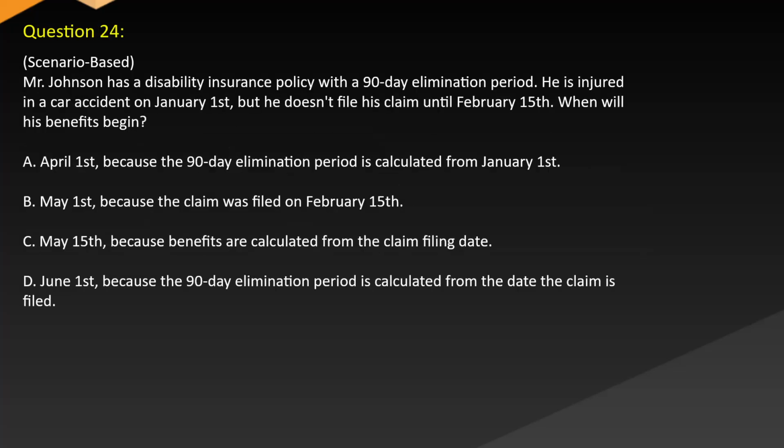Question 24. Scenario-based. Mr. Johnson has a disability insurance policy with a 90-day elimination period. He is injured in a car accident on January 1st, but he doesn't file his claim until February 15th. When will his benefits begin? A. April 1st, because the 90-day elimination period is calculated from January 1st. B. May 1st, because the claim was filed on February 15th. C. May 15th, because benefits are calculated from the claim filing date. D. June 1st, because the 90-day elimination period is calculated from the date the claim is filed.